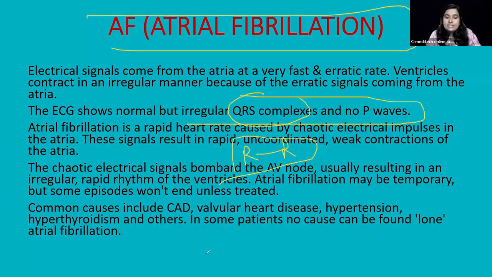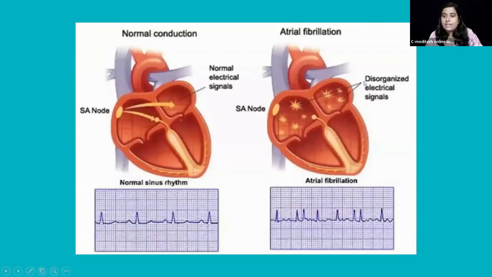Different causes might be there. For example, you can see here CAD, coronary artery disease, hypertension, valvular heart disease, some kinds of cardiomyopathies, hyperthyroidism, some kind of infection, pulmonary disease, COPD, pulmonary embolism. All these things are causes of atrial fibrillation. Clear? So just understand the basic things, more than enough. You can see here, just the diagrammatic view, disorganized electrical signals will be there in atrial fibrillation.